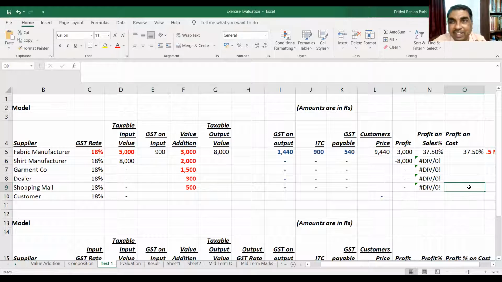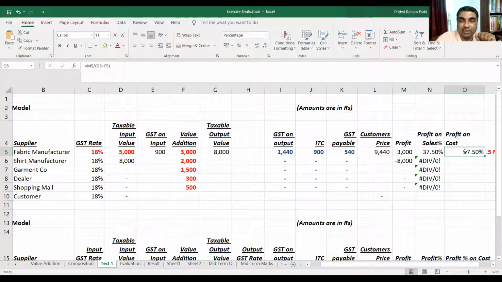Because we are saying the entire value addition is the cost you have incurred. But if you assume that the entire value addition is not the cost, that means in the value addition there is some cost and some profit also. Then this ratio of profit and cost will be higher. So in order to avoid that confusion, we are calculating profit on sales.